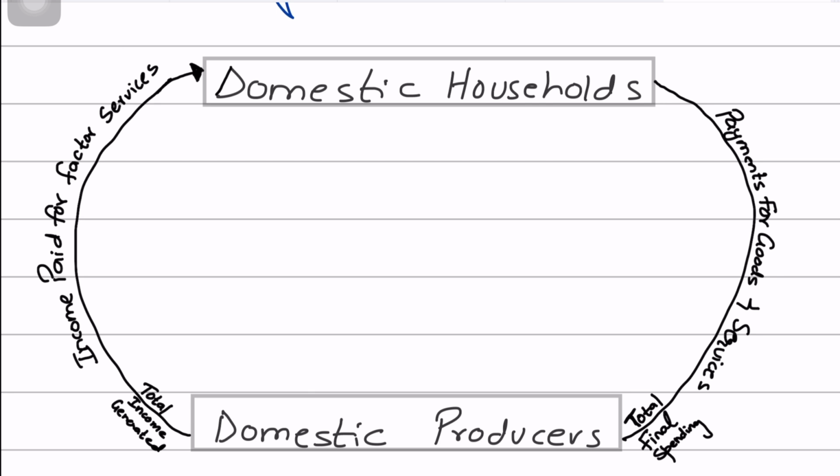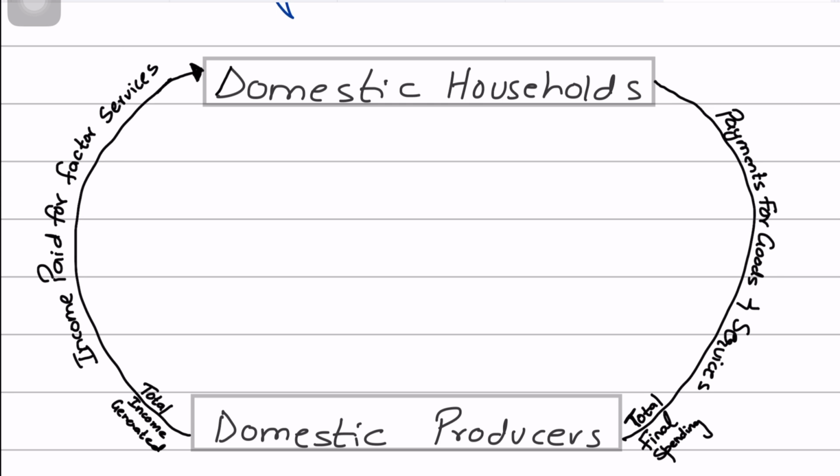Again, households will provide the necessary capital that firms will use. They will provide the necessary land, right? The natural resources owned by households are leased or rented to firms for productive uses. And households will also contribute entrepreneurial skills, taking risks, which could include taking risks to start new firms and coming up with new innovations.